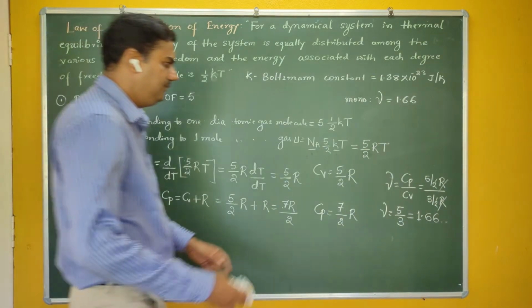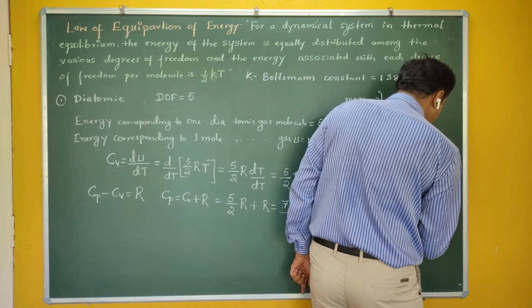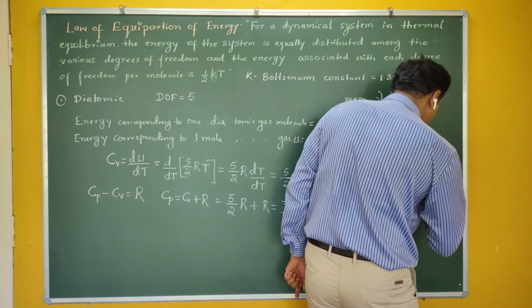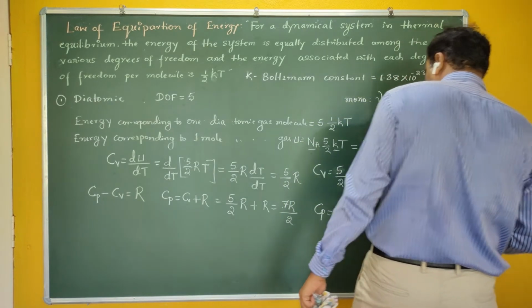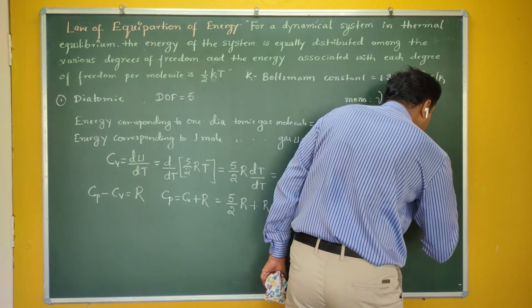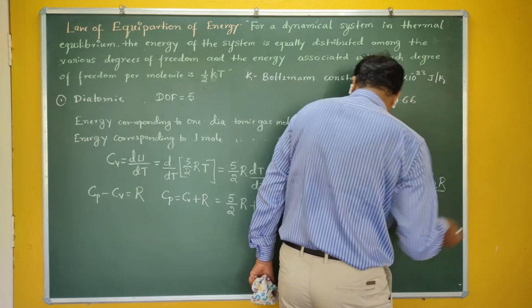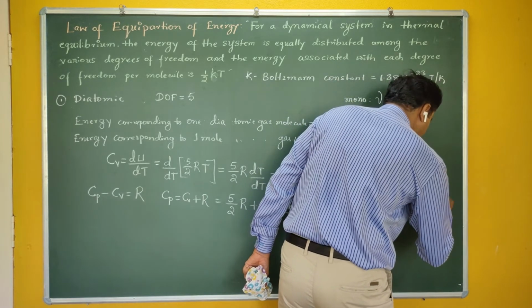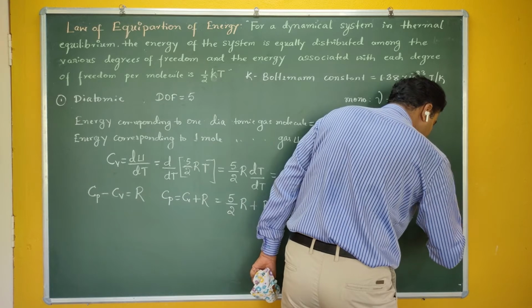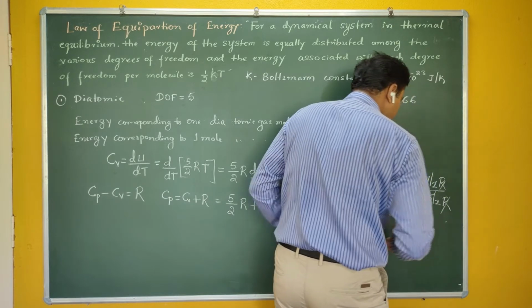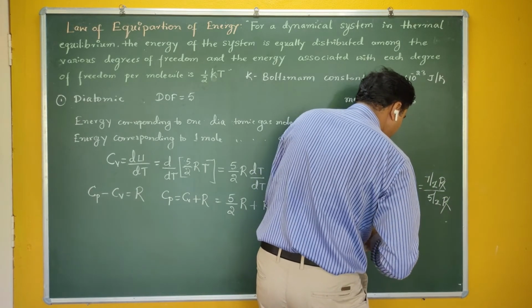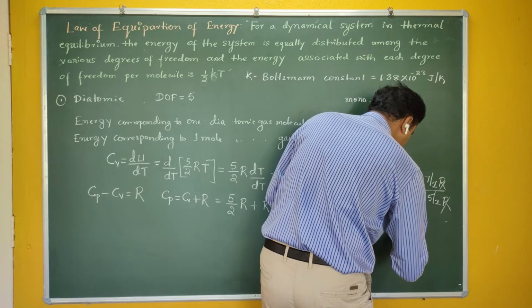In the same manner, what is the Cp by Cv ratio? Cp is 7 by 2 R and Cv is 5 by 2 R. You can see that R and 2 get cancelled. So what is the value of gamma for diatomic gas? It is 7 by 5.